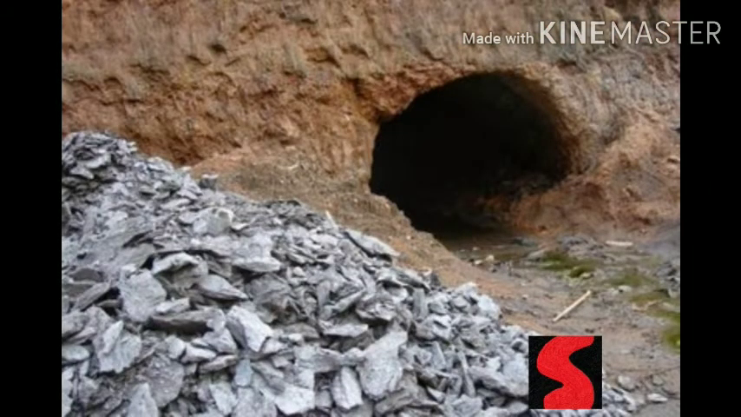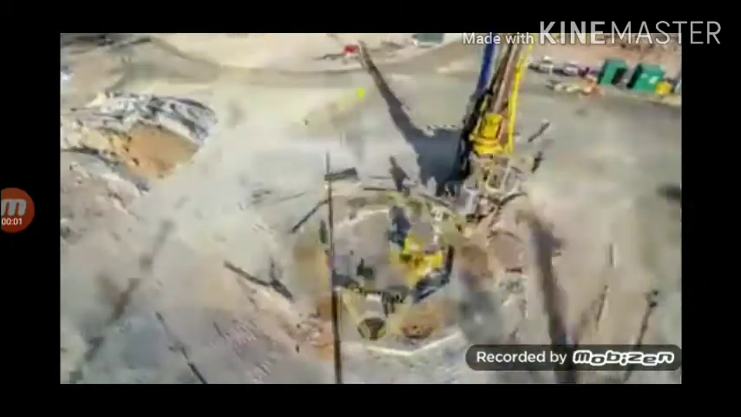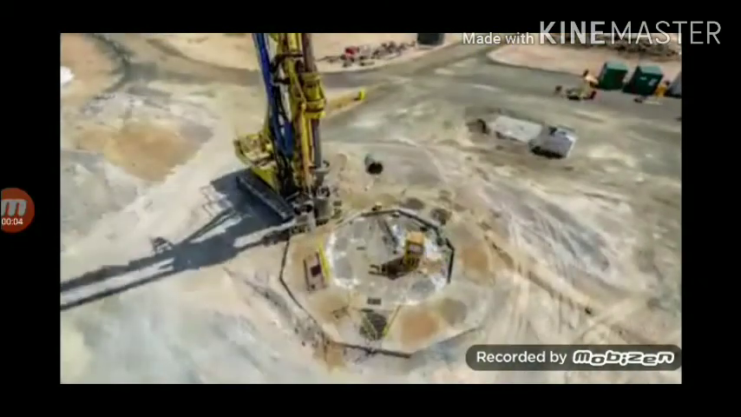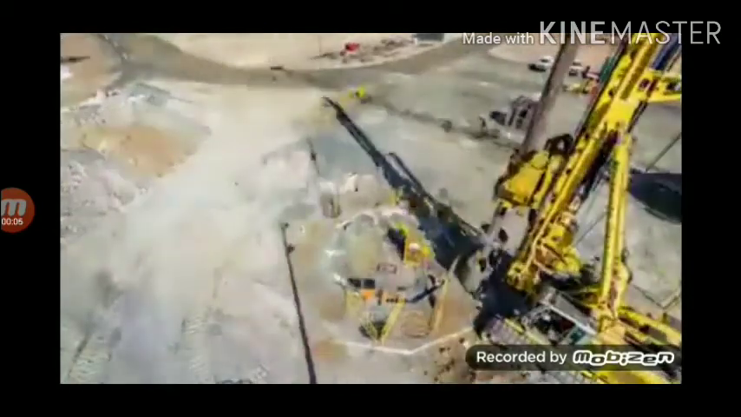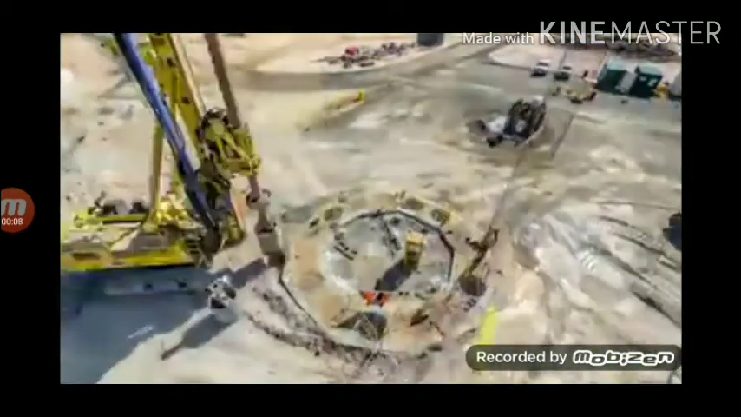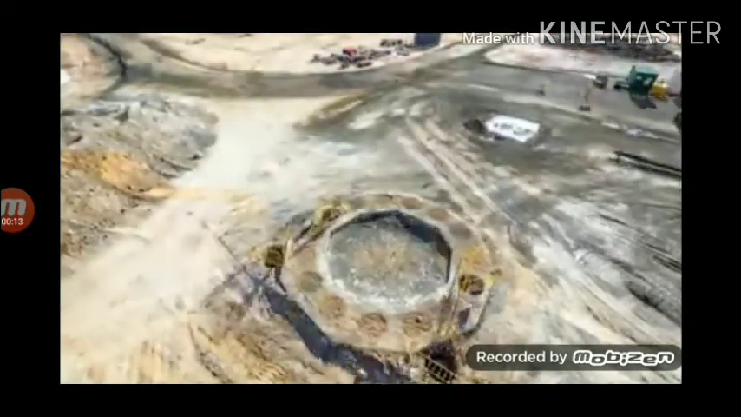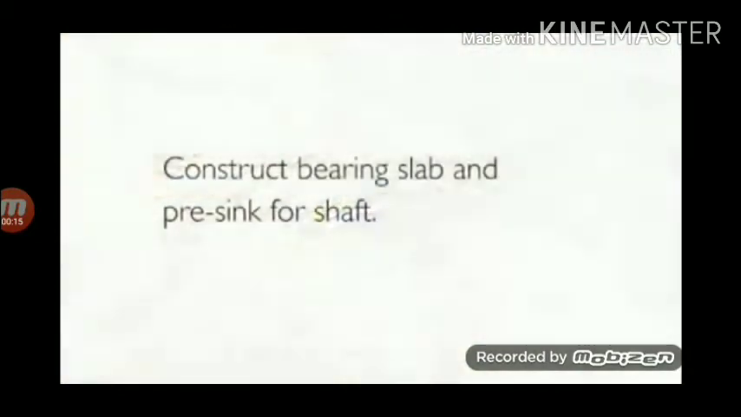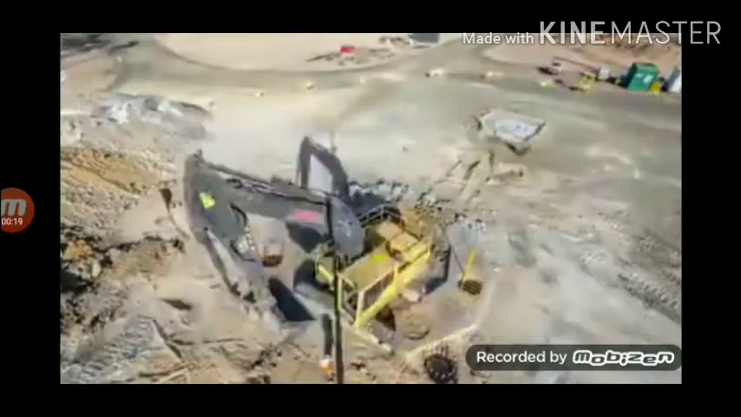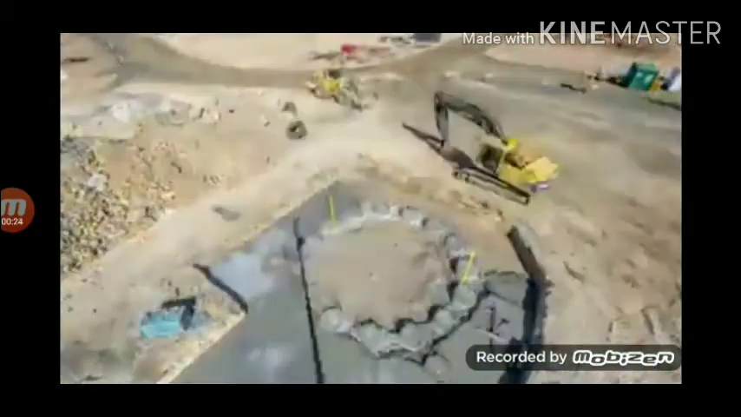This is the process of shaft mining, students, where the minerals are obtained by digging deep into the ground. See how it works. This is called shaft mining, where the ground is dug at a very deep point to extract the minerals. Now you have seen what the different types of mining are.